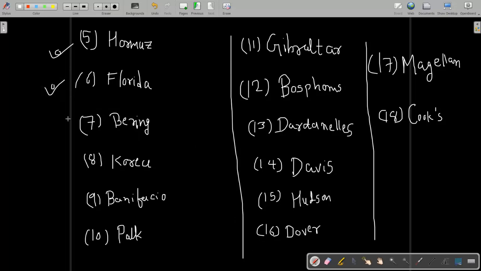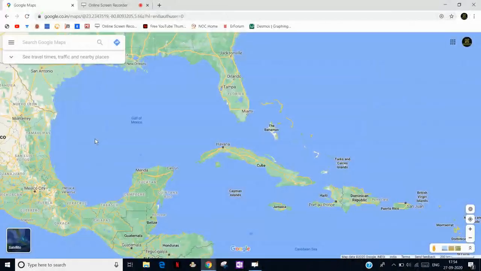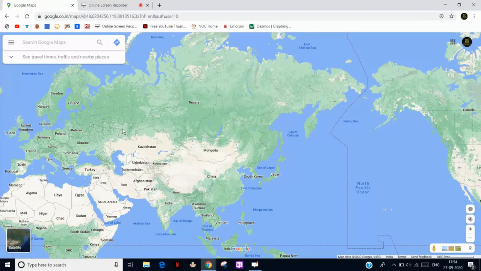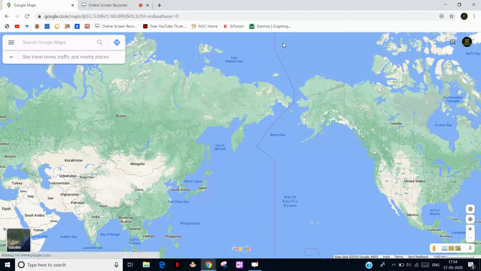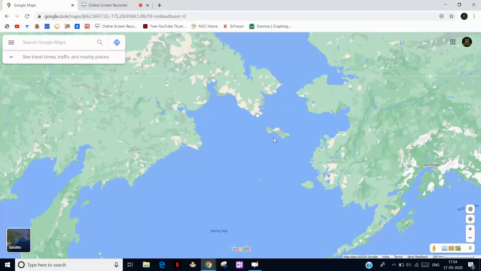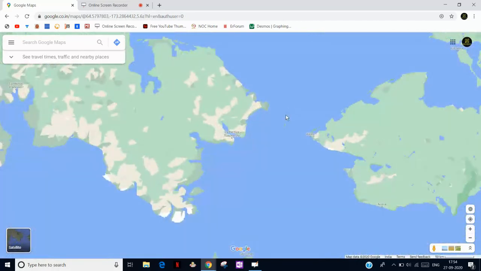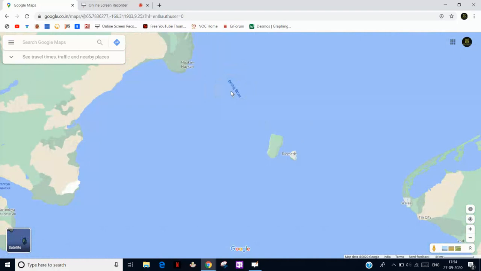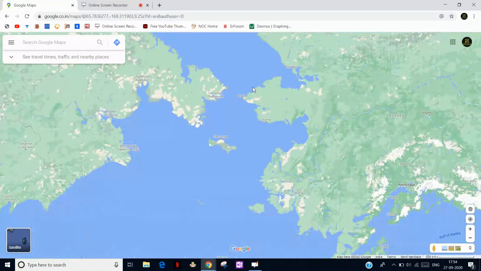Then the Bering Strait. The Bering Strait is, as I have told you earlier from the start of the lecture, the strait passing near the international date line. As you can see here, this dotted line is the international date line. The new day is counted starting from here, and this is a very small passage. This is known as the Bering Strait. Here you can see the name Bering Strait, and this connects